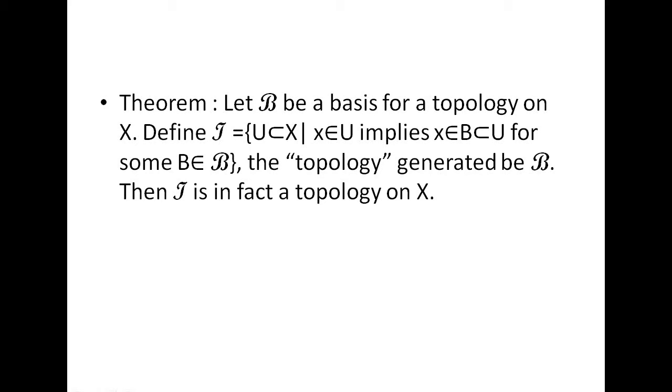From this, we have to prove that tau is a topology on X. So, in tau, we define the open set U as a subset of X such that x belongs to U implies x belongs to B, a subset of U, for some B belongs to script B. Then we also show that tau is a topology on X.